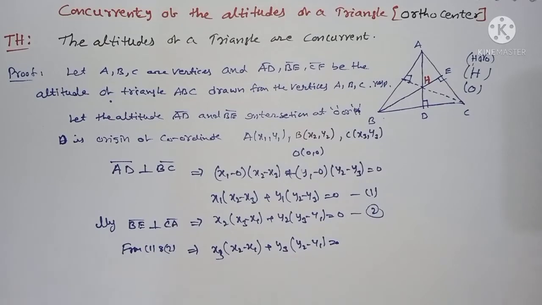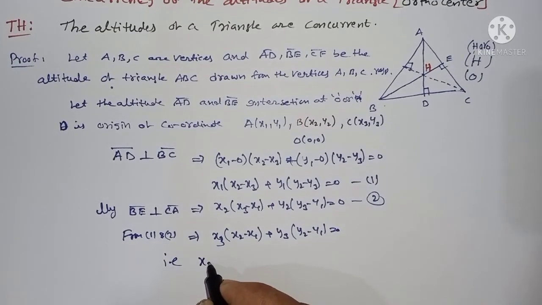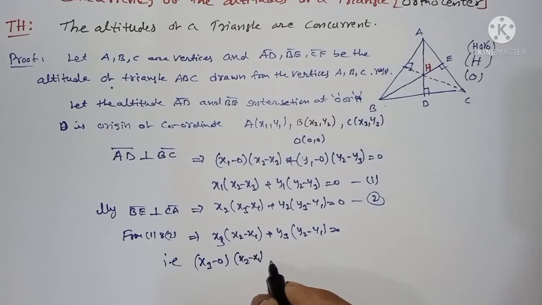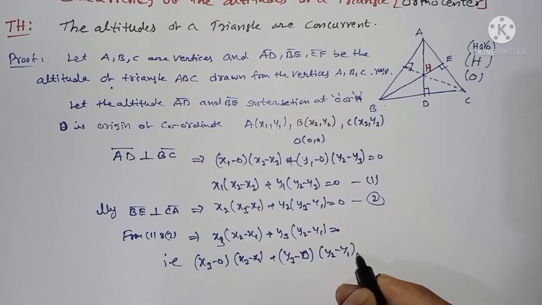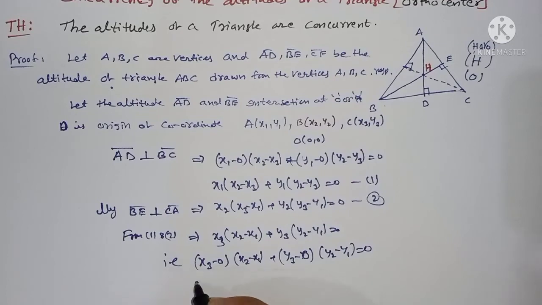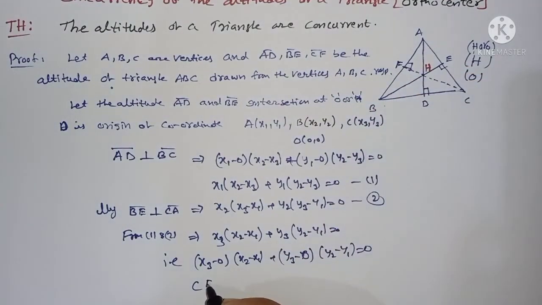Therefore I can write this as x3 minus 0 into x2 minus x1, plus y3 minus 0 into y2 minus y1 is equal to 0. Therefore this is also the CF equation: CF is perpendicular to AB.